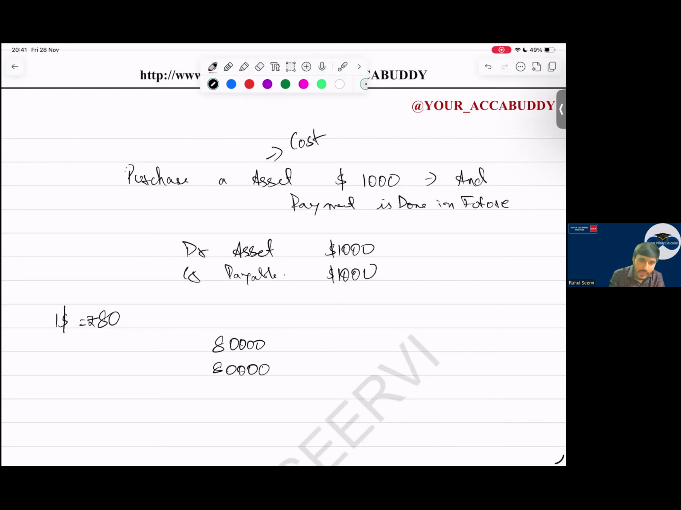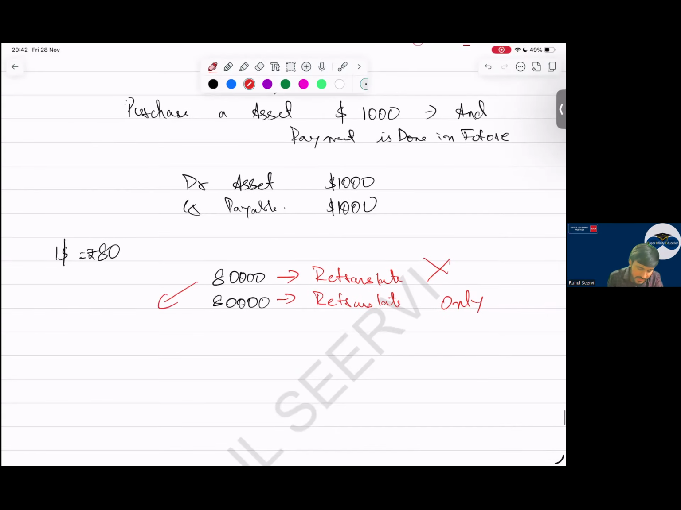Now say me, will you retranslate this? Which one will you retranslate, A or B? Only payable. Will you retranslate the asset? No. For this, we record what? Depreciation. So I say 10 years. How much is this, sir? 80,000 divided by 10, so 8,000.